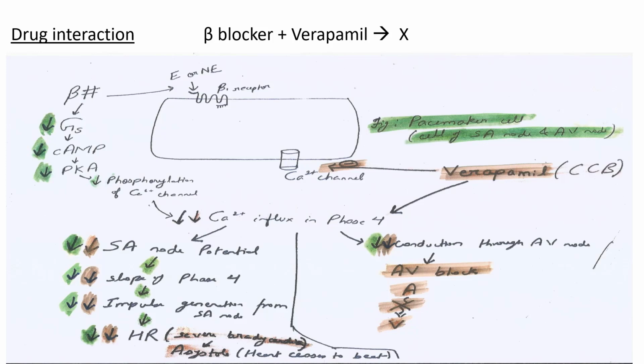Now too much decrease in calcium influx in phase 4 also causes too much decrease of conduction through the AV node, and this may result in AV block, atrioventricular block, in which the impulse will not pass from atria to ventricle. So beta blocker and verapamil are not given together because they can cause severe bradycardia, asystole, and atrioventricular block. So this is the reason behind this drug interaction, that beta blocker and verapamil should not be given together.